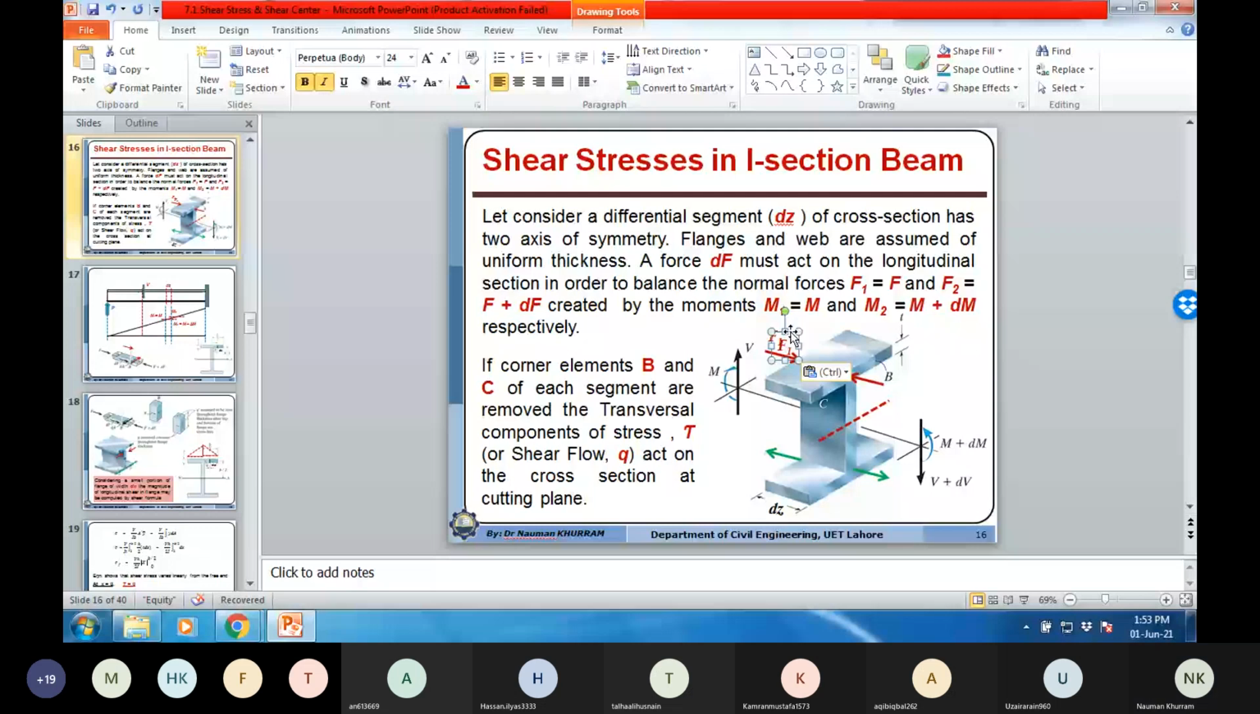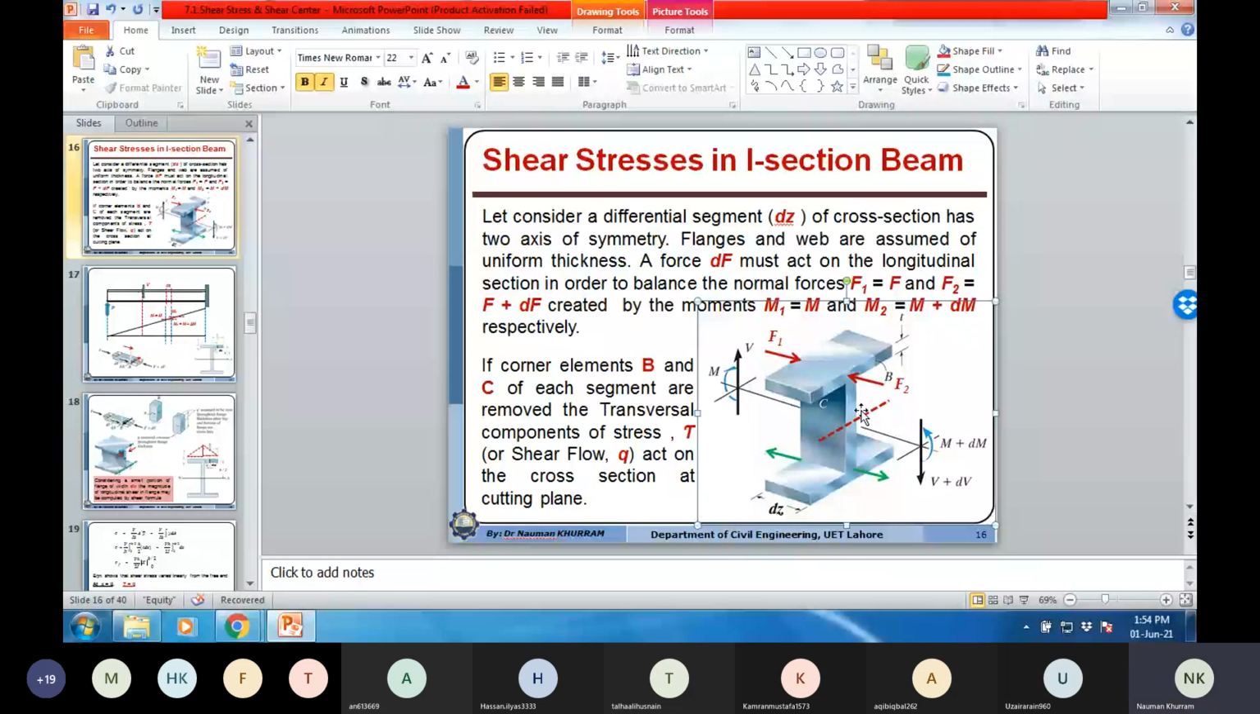So F2 can be computed if we know the bending stress on this flank multiplied by this area. If we are removing this corner point, I want to determine the horizontal shear stresses at this cutting layer. Just like when we assumed the cutting section in the web, the cutting surface is horizontal. But when we want to determine the horizontal shear stresses in the flank, the cutting surface will be vertical, because we need to assume the cutting section across the thickness.